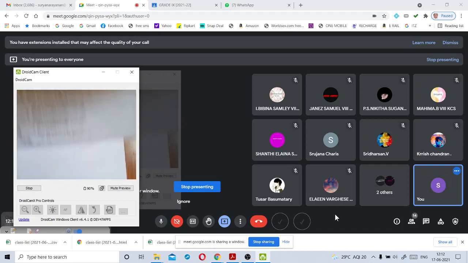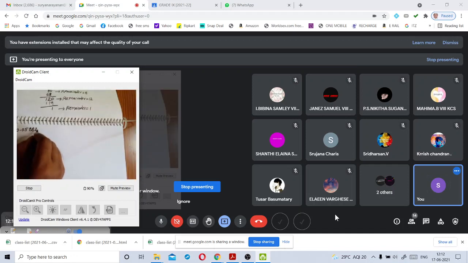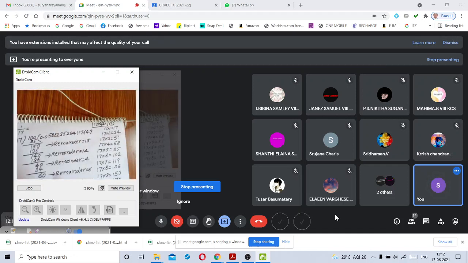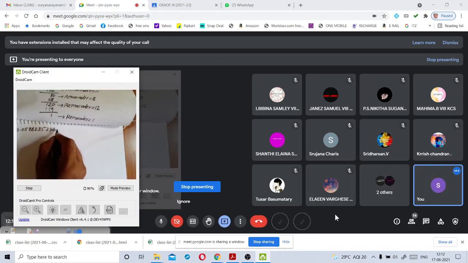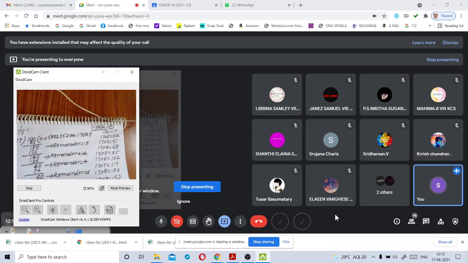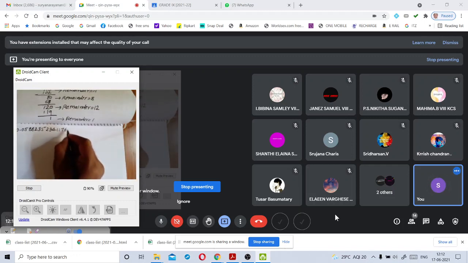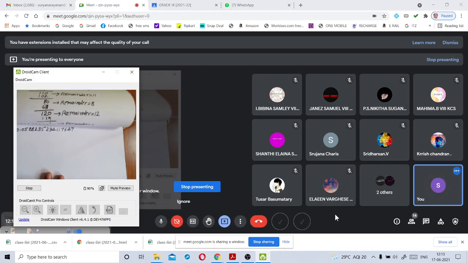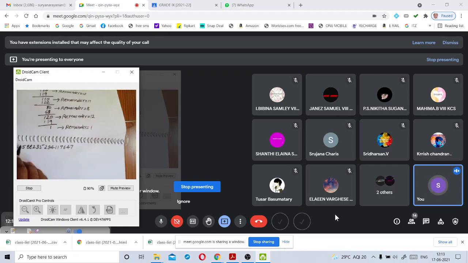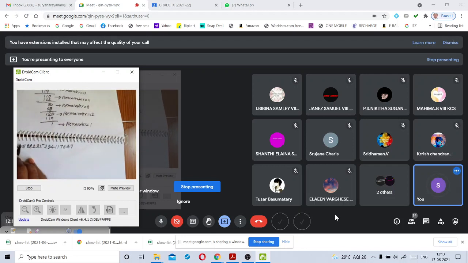Therefore 1 by 17 is equal to 0.05882 35294 11764 7, and after that again we get the same 005 like this. So we stop this long division at this step and we keep the bar symbol.